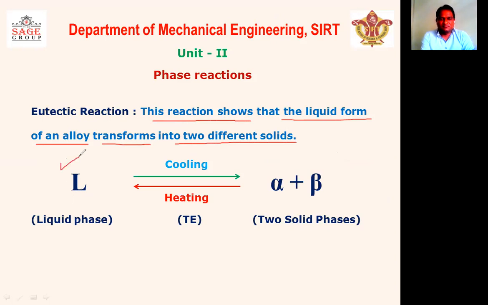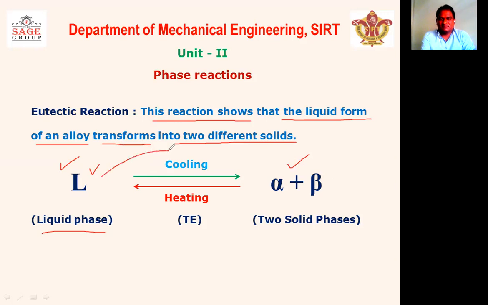So here the phase is liquid, and as the temperature goes down, the cooling process starts. In this reaction you will see the transformation of the alloy from liquid phase to two different solids, alpha plus beta, right?